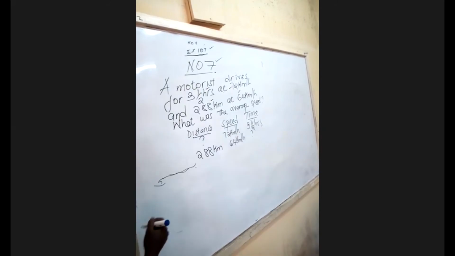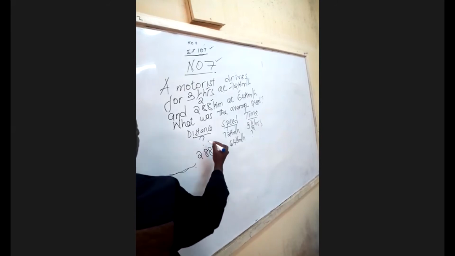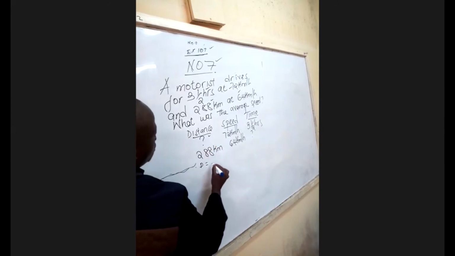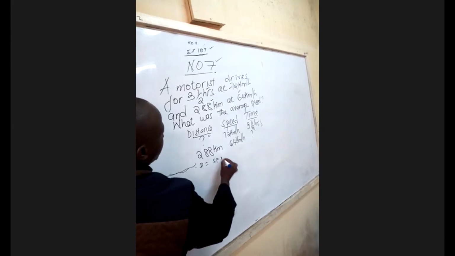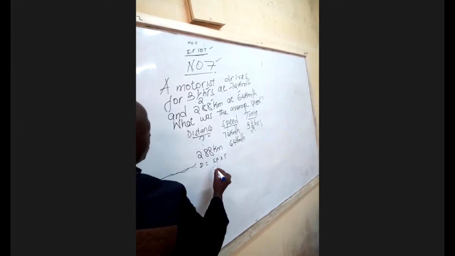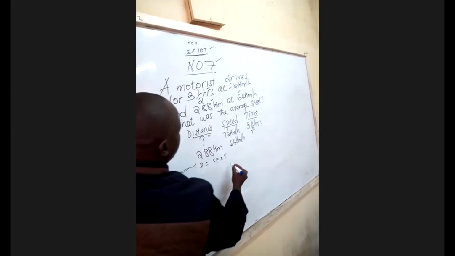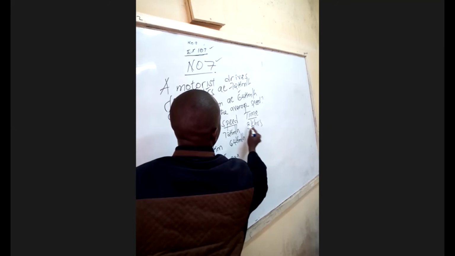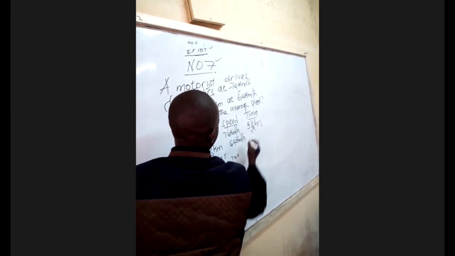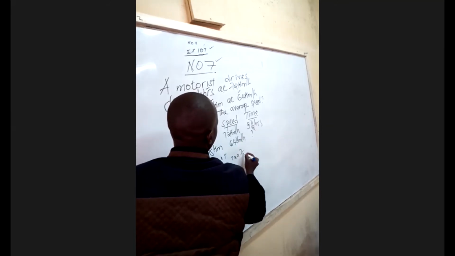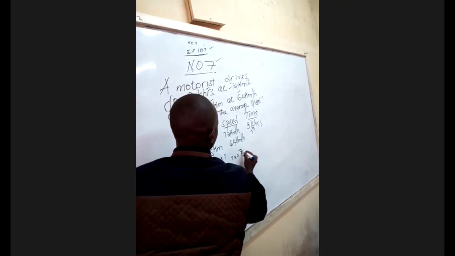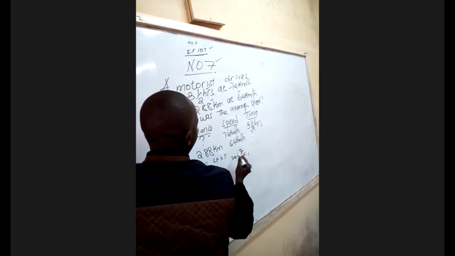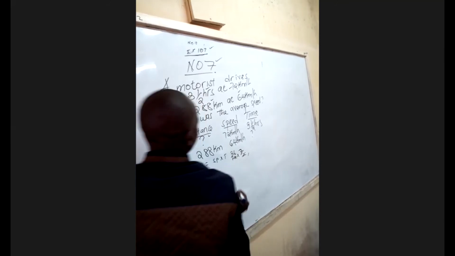So what we are going to do, we are going to find distance here. Distance is equal to speed times time, which we are going to say 72 multiplied by 7 over 2. 2 goes here, 1, 2 goes here, 36.